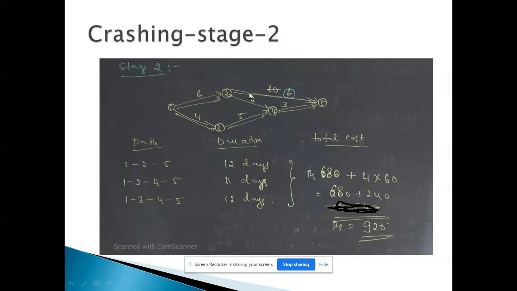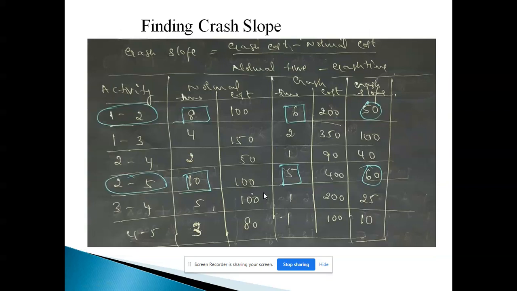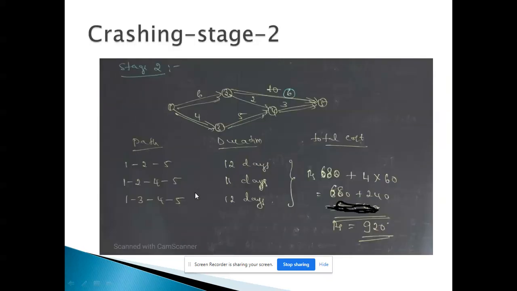While you're going to crash 2 to 5 for 1 day, you need to see in this 1 to 3, 3 to 4, 4 to 5, which activity you can crash it so as to get the duration as 11 days. Now, if we see the table here, 1 to 3, 3 to 4 and 4 to 5. These are the three activities which come in the new critical path. In that crash cost per day, it is 100, 25, 10. So in these, 4 to 5 is minimum, 10 rupees. So I am going to crash the event 4 to 5. So I can crash the event 4 to 5 for 1 day.